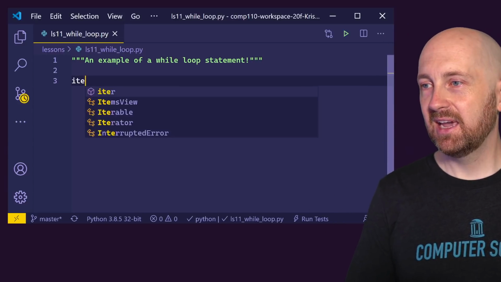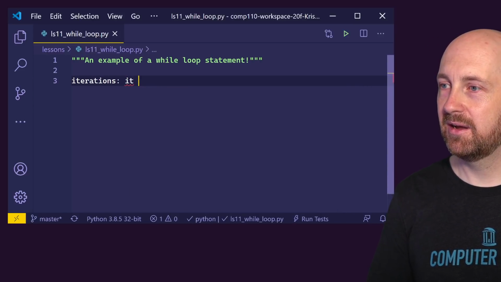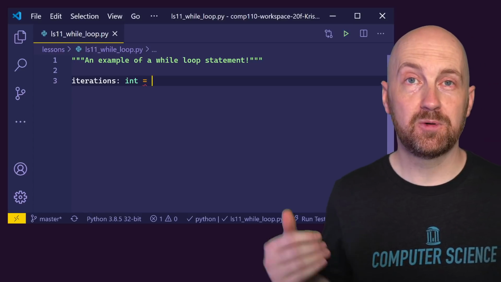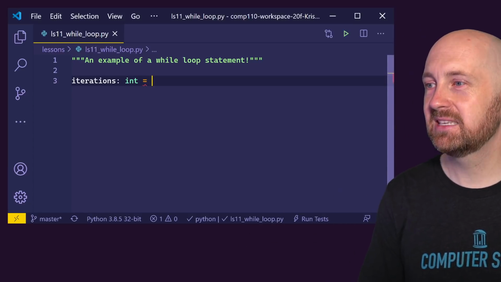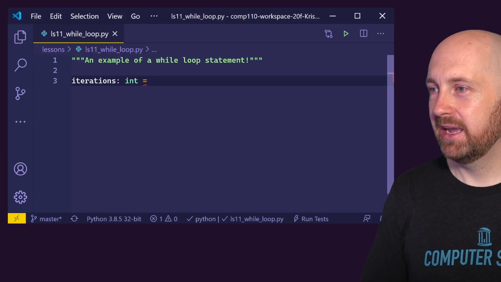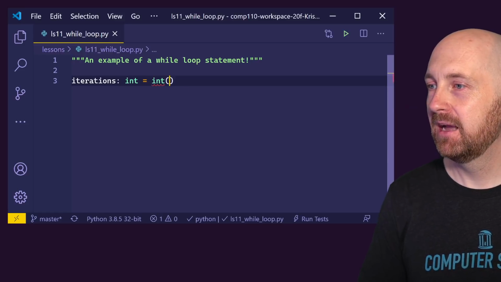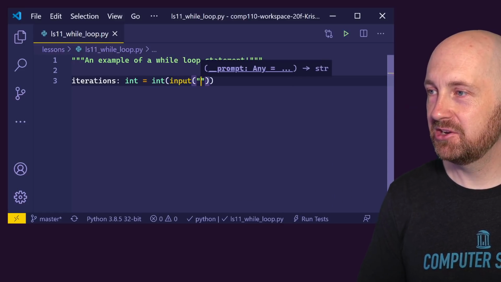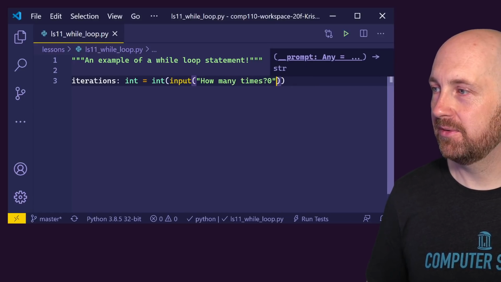Right? And iterations is a word that tells us how many times over we're going to try what's inside of this block, right? And that's going to be an integer value. And just like before, we're going to ask the user for some number. All right, so we're going to convert the input to an integer. How many times do we want this loop to run?